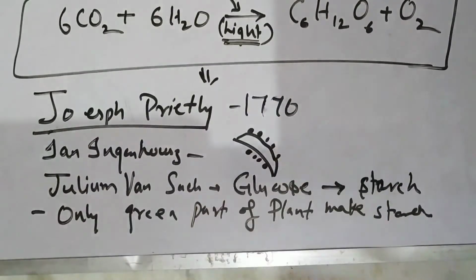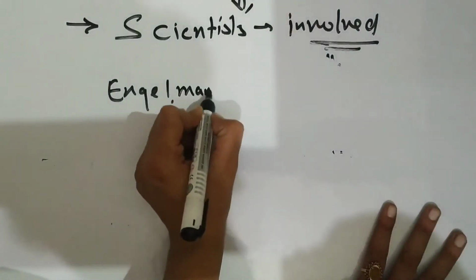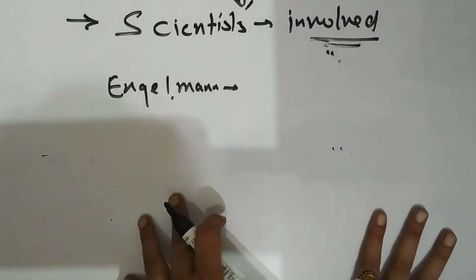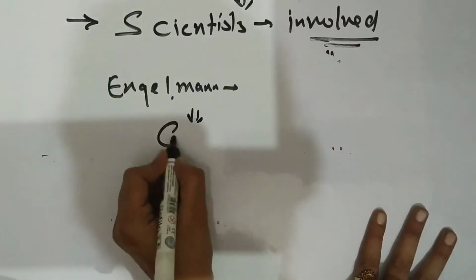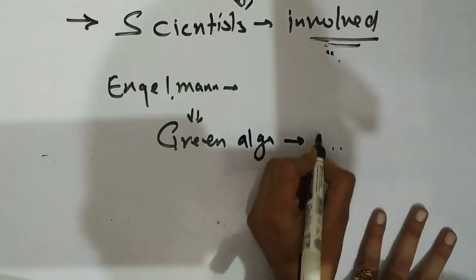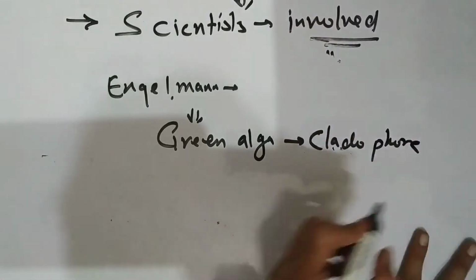Then Engelmann. What did he do? In his experiment, he used the green alga Cladophora.